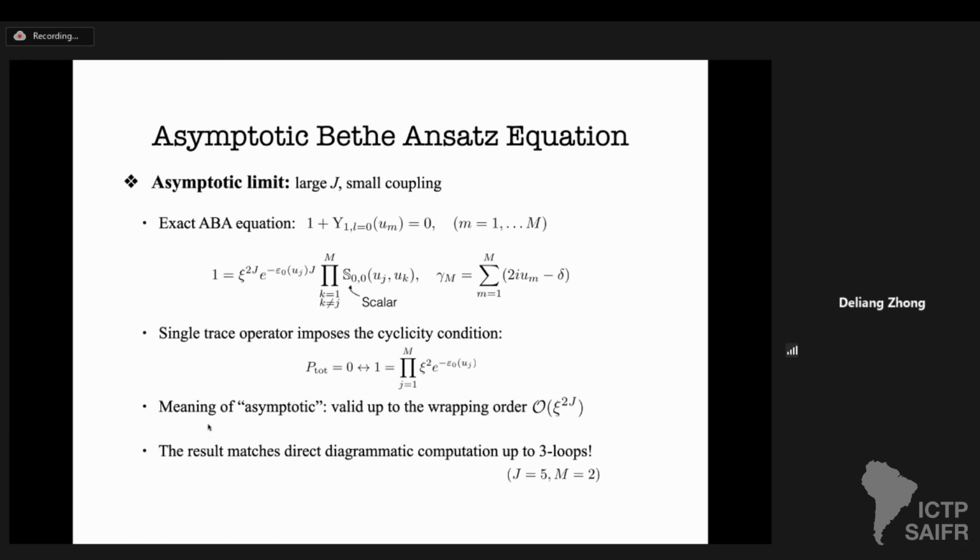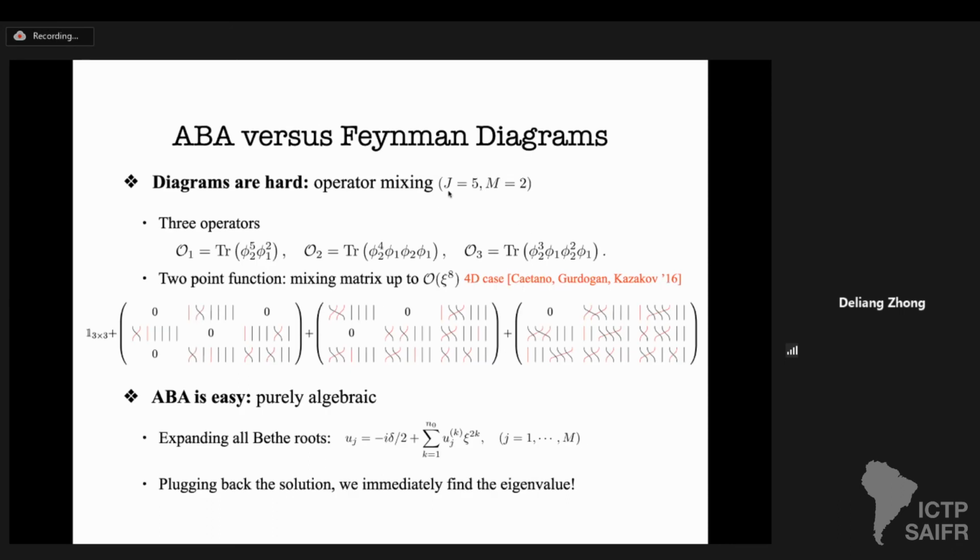By the way, I have to recall the meaning of asymptotics. The solution of this ABA equation is valid up to the wrapping order xi to the 2j. So you see, the larger j is, the better result we can have from this simple algebraic equation. And what is nice is that this result from ABA matches the direct diagrammatic computation up to 3 loops. For example, I show you an example for j equals 4 and m equals 2. There are 3 different ways of distributing this phi1 operator among the phi2s. And here I show you the mixing matrix of the 3 operators up to order xi to the 8, 4 loops.